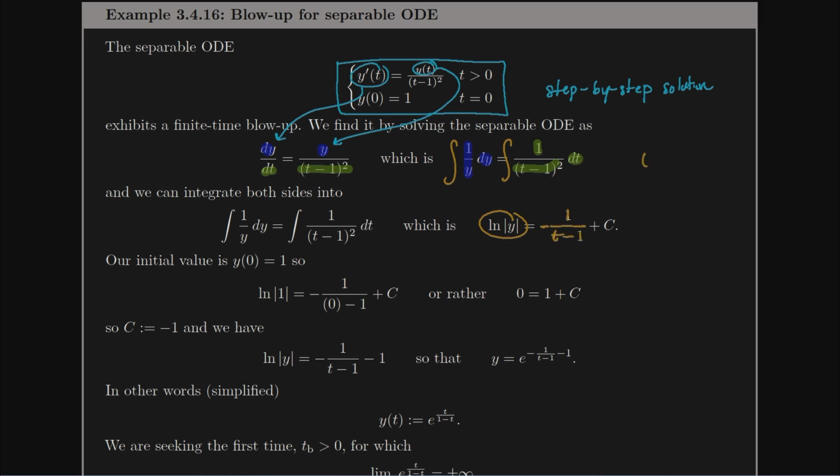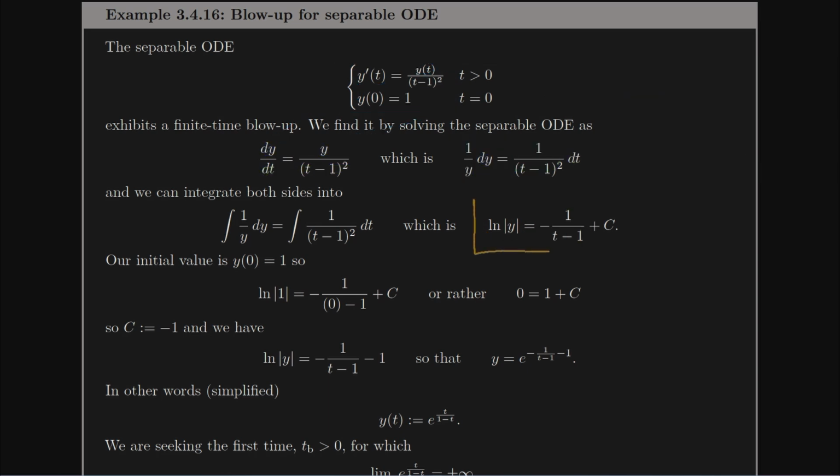This is really coming from me recognizing 1 over (t minus 1) squared is (t minus 1) to the negative 2 power, or equivalently even with a u substitution, u to the negative 2 power. So if I use the power rule on u to the negative 2, that's going to give me negative u to the negative 1, or negative 1 over u, or negative 1 over (t minus 1). Okay, so that's going to be the solution up to the initial value. So now we have to find c according to the initial value, which means I'm going to plug in a 1 for y. So this y will be replaced with a 1.